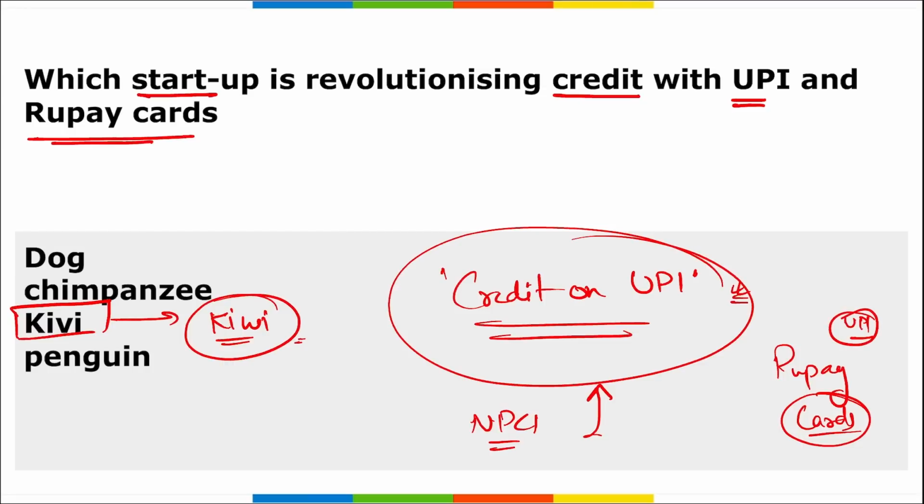Correct? Earlier, UPI was used for transactions between bank 1 to bank 2, right? And it was directly from their bank account that money would be transferred. But now the credit card has been linked with it. That means now you can use the credit card to send money from one place to another's bank account. Correct?